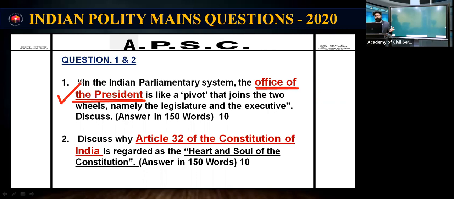The next question is from fundamental rights: Article 32, regarded as the heart and soul of the Indian Constitution according to Ambedkar. The significance of Article 32 was asked in the polity section of the GS2 paper in APSC 2021.